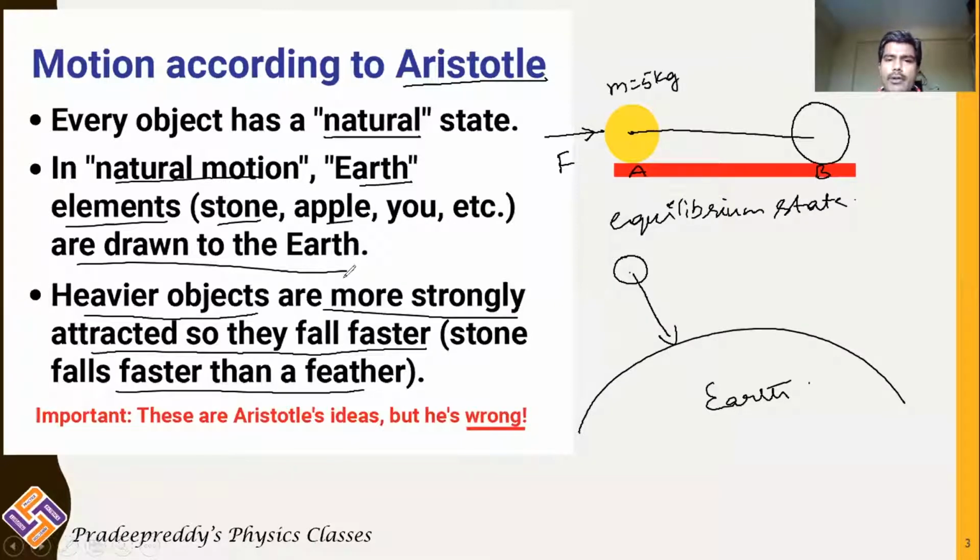So what he said is, you take two objects. This is one object and this is another object. Both are released from the same height, 1 meter, and here also it is 1 meter.